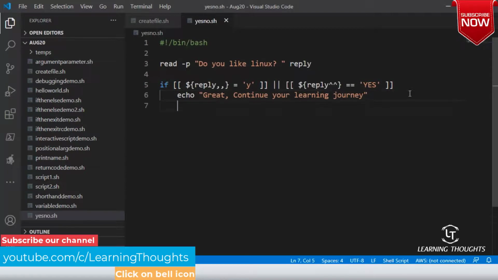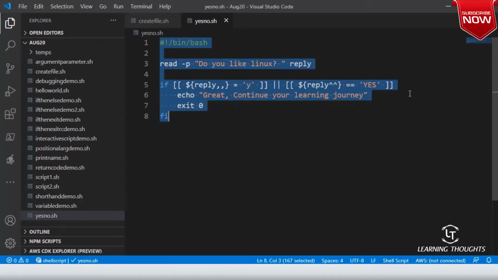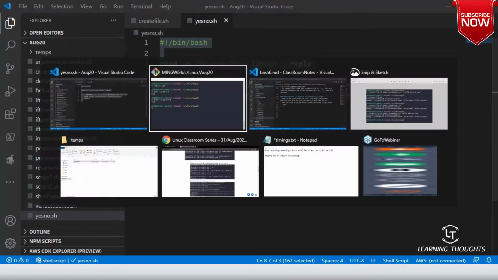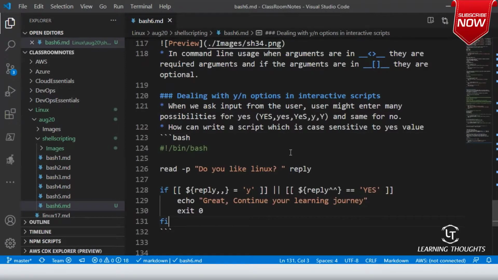I'm not going to write it for no. I am quite sure that you might have understood the options over here, and let me exit 0. Did you understand this, sir? Yeah. So here comma stands for convert to lowercase, and the caret symbol stands for convert to uppercase.